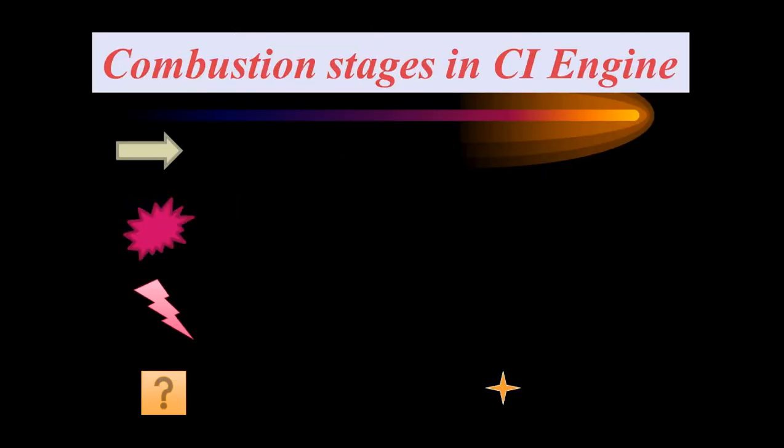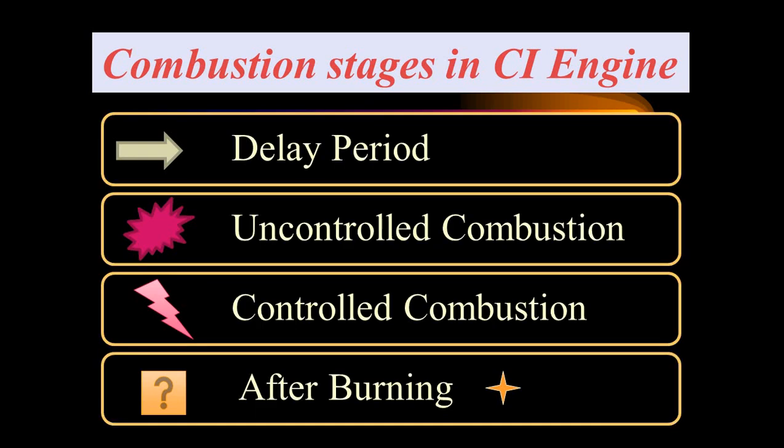Today we are going to discuss the combustion stages in CI engine. There are 4 stages. First, delay period. Second, uncontrolled combustion. Third, controlled combustion. And fourth, after burning. These are the 4 stages related to the combustion.